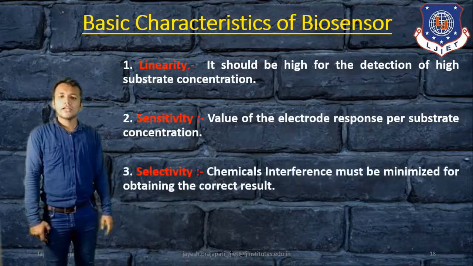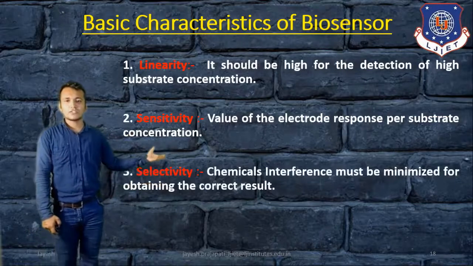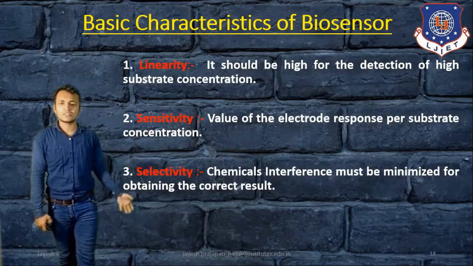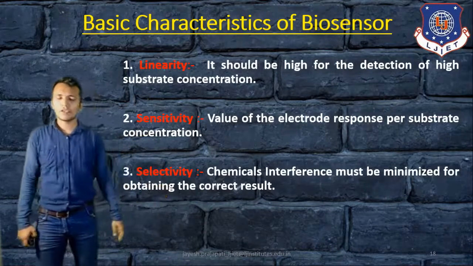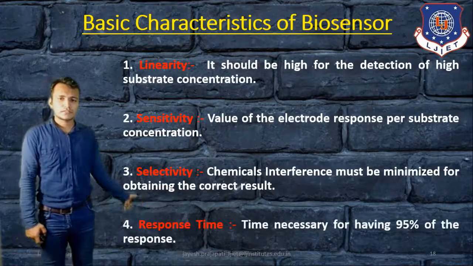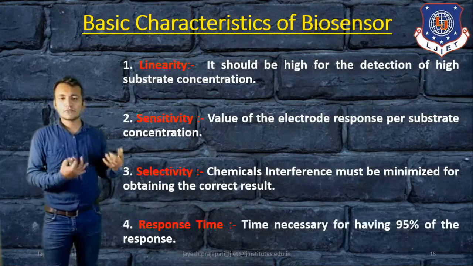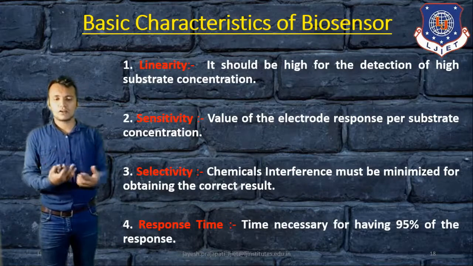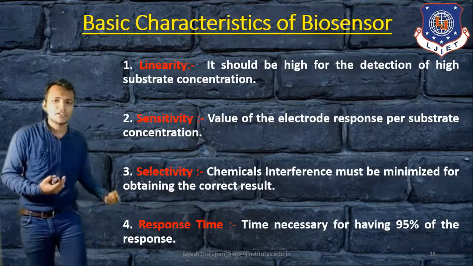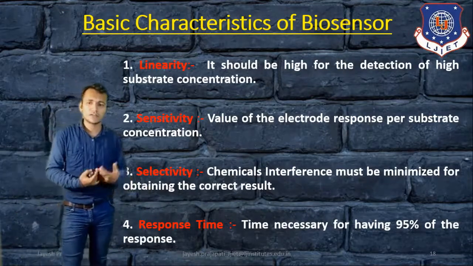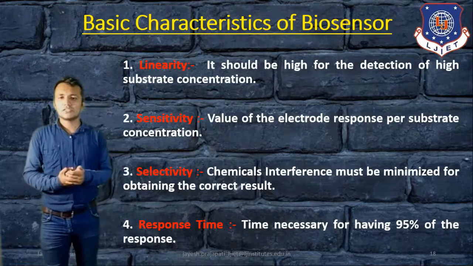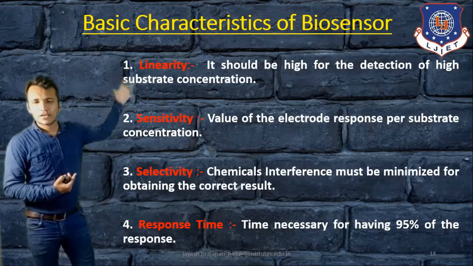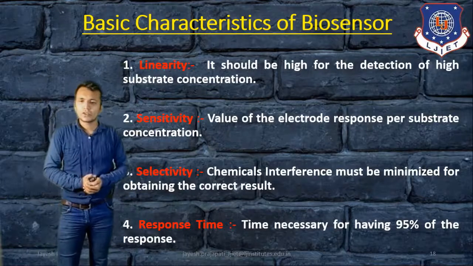Then selectivity: chemical interference must be minimized to obtain the correct result. And last is response time, with a 95% better response time, so it can respond immediately or display whatever parameters we measure. Those are the characteristics of biosensors.